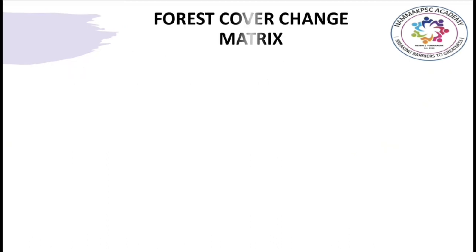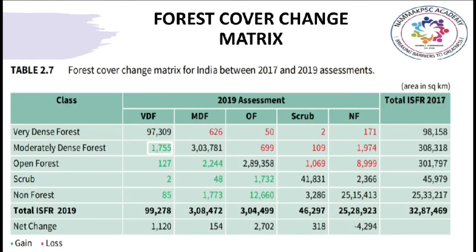Now, let us study about the forest cover change matrix. Change in forest cover is a dynamic process. A change matrix gives a quantitative account of class-wise change and also the flux of changes among the classes between the current and previous assessment. The change matrix has been prepared by aggregating the change polygons pertaining to different cells in the matrix.